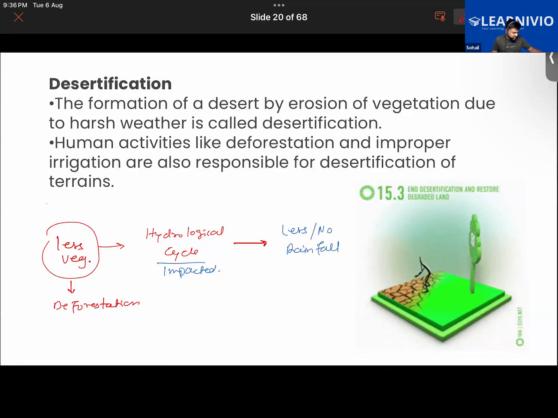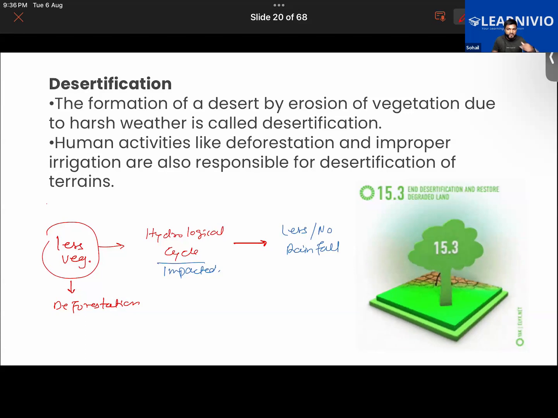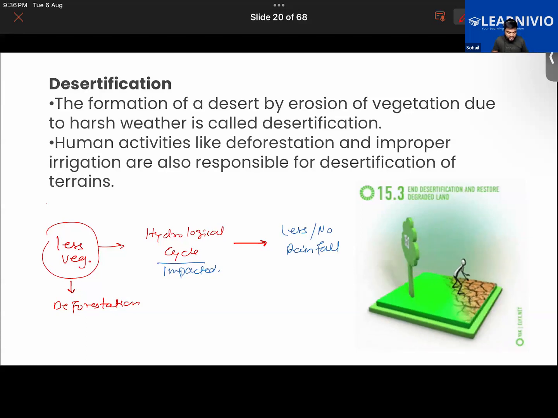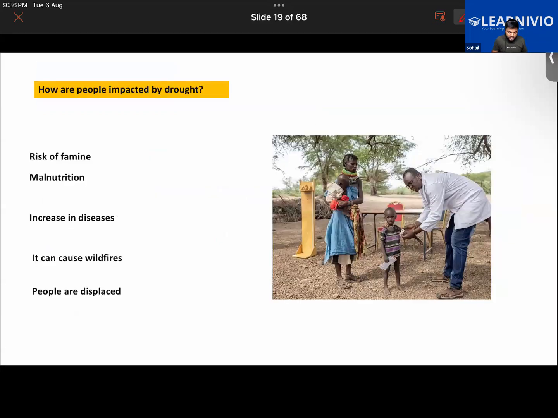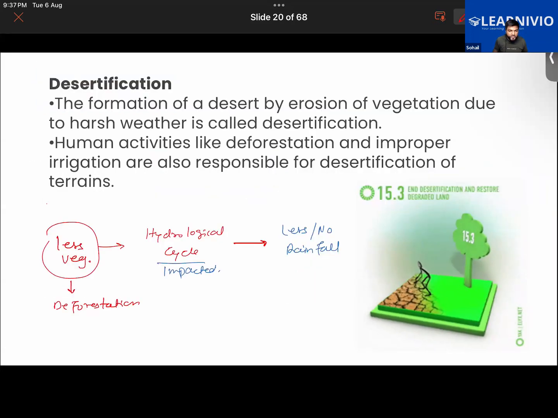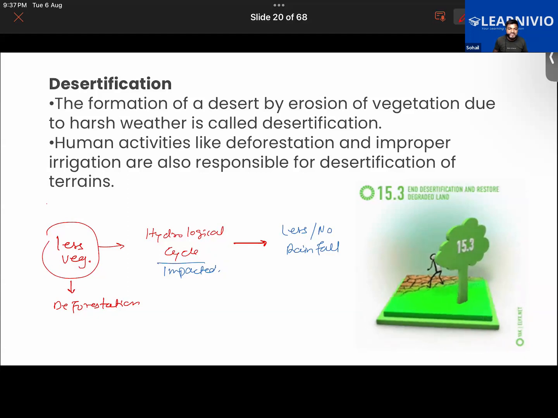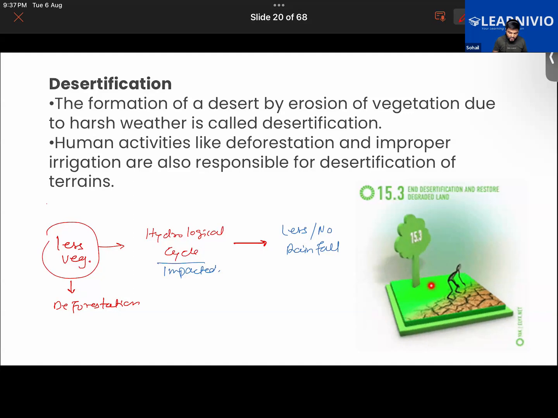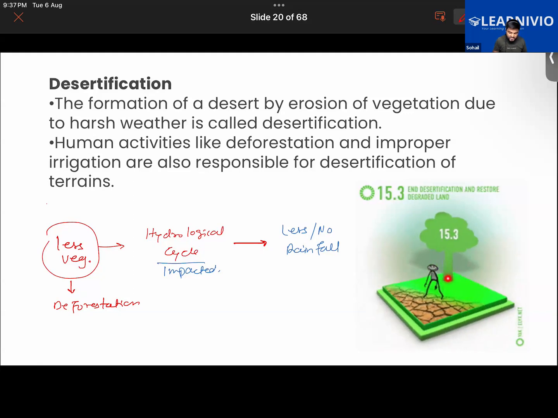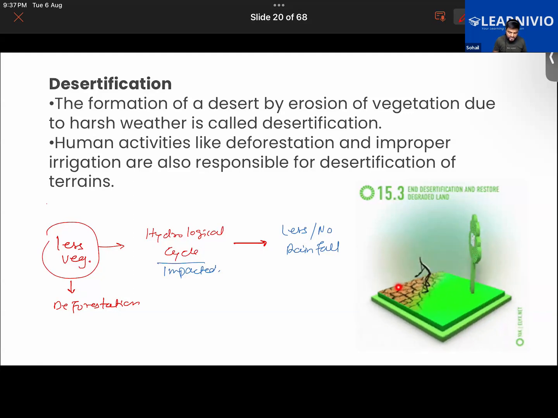See, Aisha, we have started discussing the topic of desertification. Previously, we have learned about drought. We are right now learning about desertification. So it's the formation of a desert. How does a desert form? As in this image, you can see that a fertile land covered with forest has now converted to a desert.